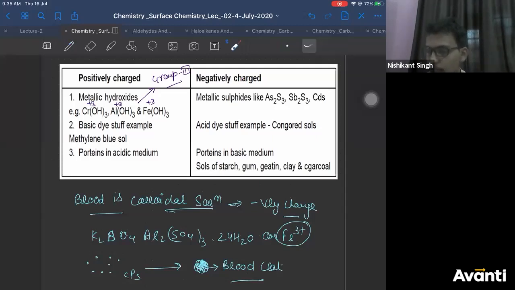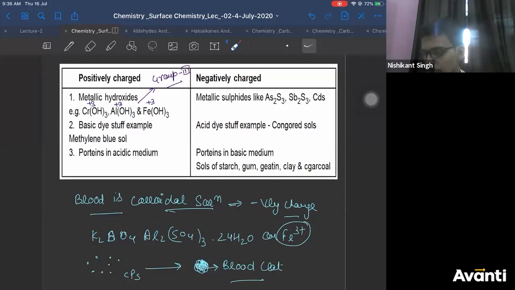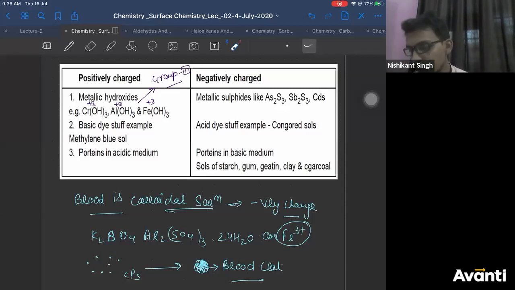We had studied that blood is a colloidal solution. What is the charge on blood? Blood is a negatively charged colloid. It has been proved by experiments, because the coagulation of blood is caused by Fe3+, potash alum. In fact, there is a protein called heparin also, which prevents coagulation. Since blood is coagulated by positively charged species, that means it is attracted by positively charged species. That's why it carries a negative charge.